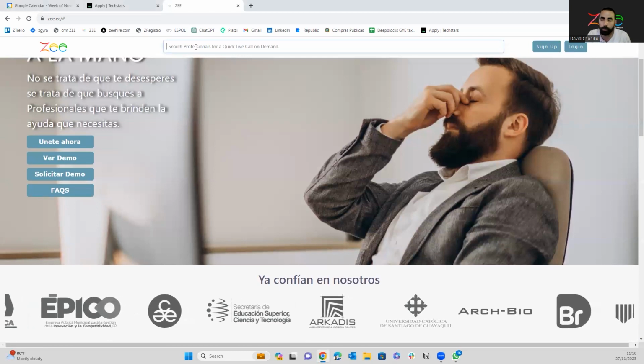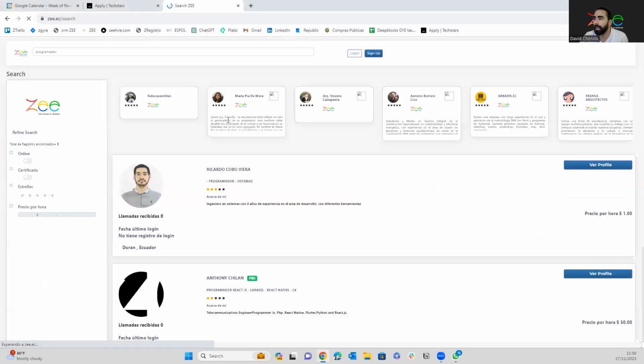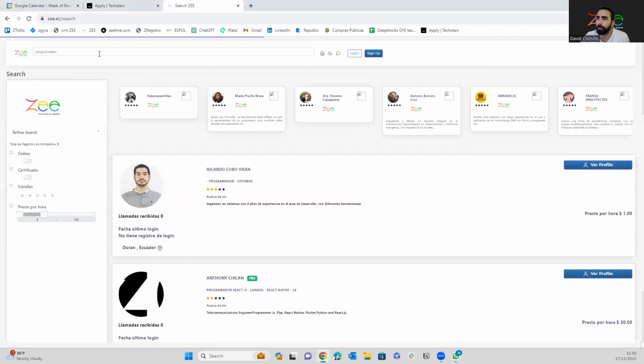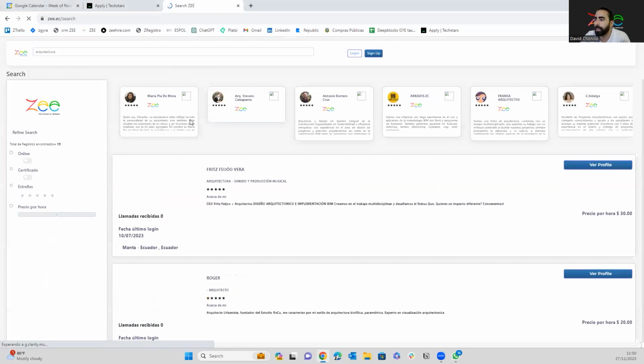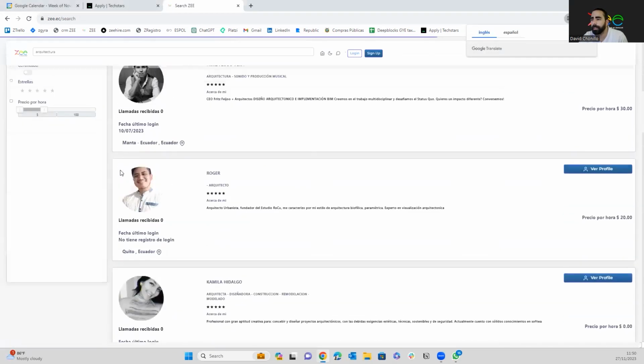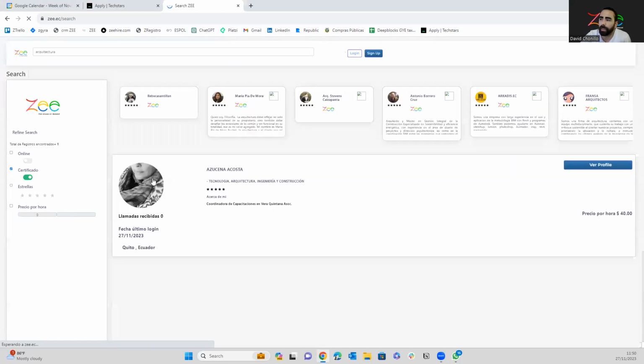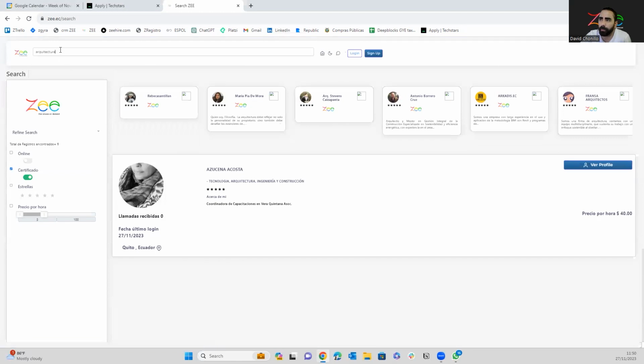So here I can look for a programmer, and then I will get programmers, or I can look for, let's say, an architect of a construction, and I will get architects. I can filter the architects according to my needs, maybe people that are certified, and I will get architects that are certified, or maybe I can change to a different topic.